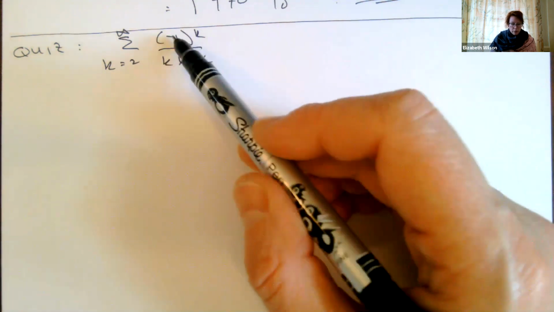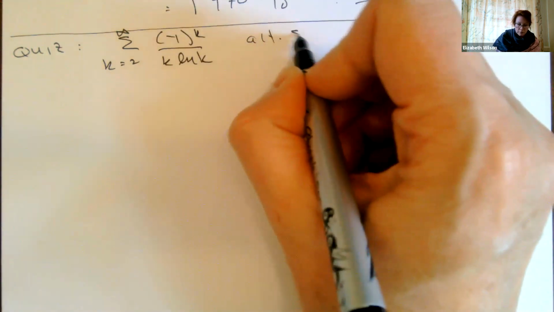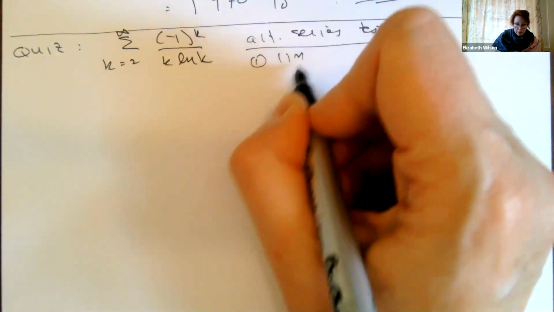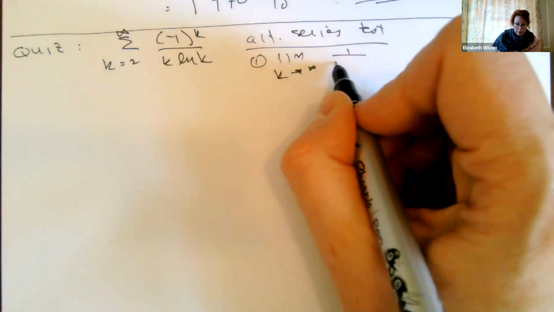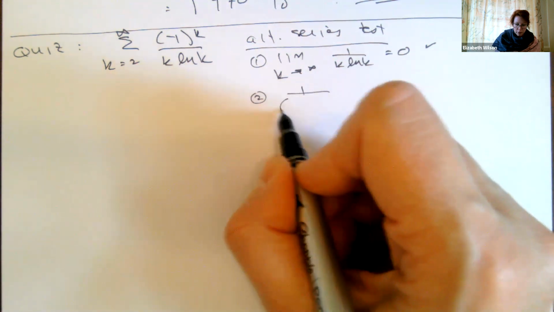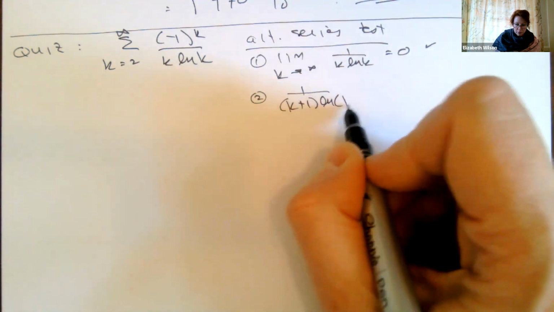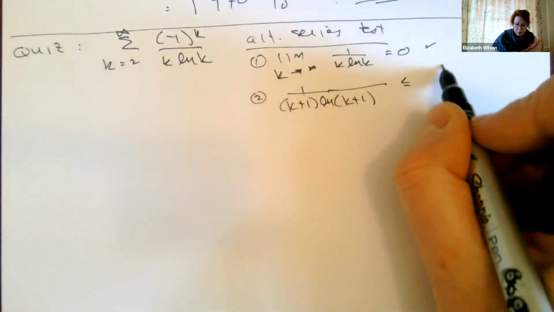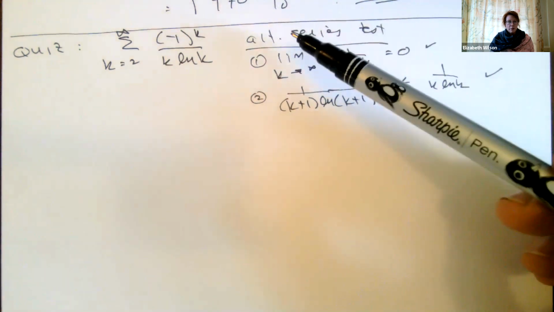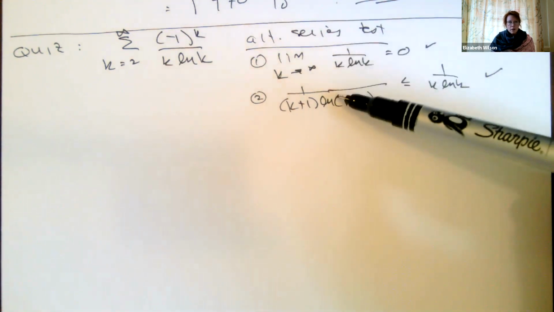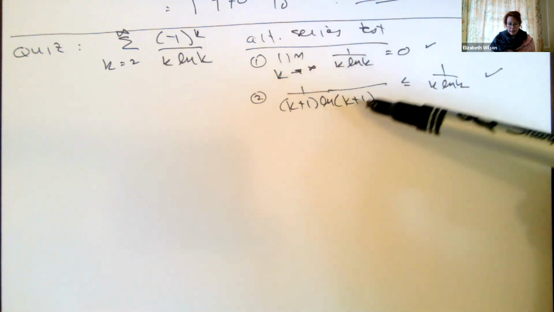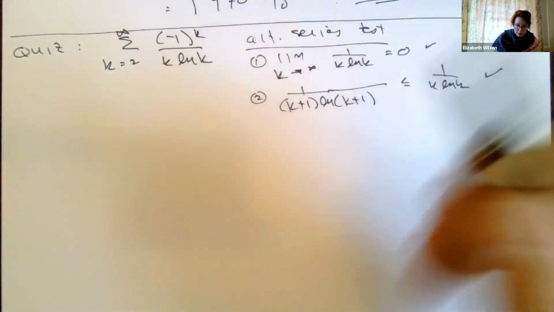If you see this -1 to the k, that's an alternating series. So do the alternating series test first. I'm going to take the limit as k goes to infinity of 1 over k ln of k, which goes to 0. My second criterion is 1 over k plus 1 ln of k plus 1 is less than 1 over k ln of k. Remember, like I said, it's not enough just to say what kind of series test and what the conclusion is. You have to show how your series actually converges or diverges. In this case, it satisfies both criteria on the alternating series test to converge.